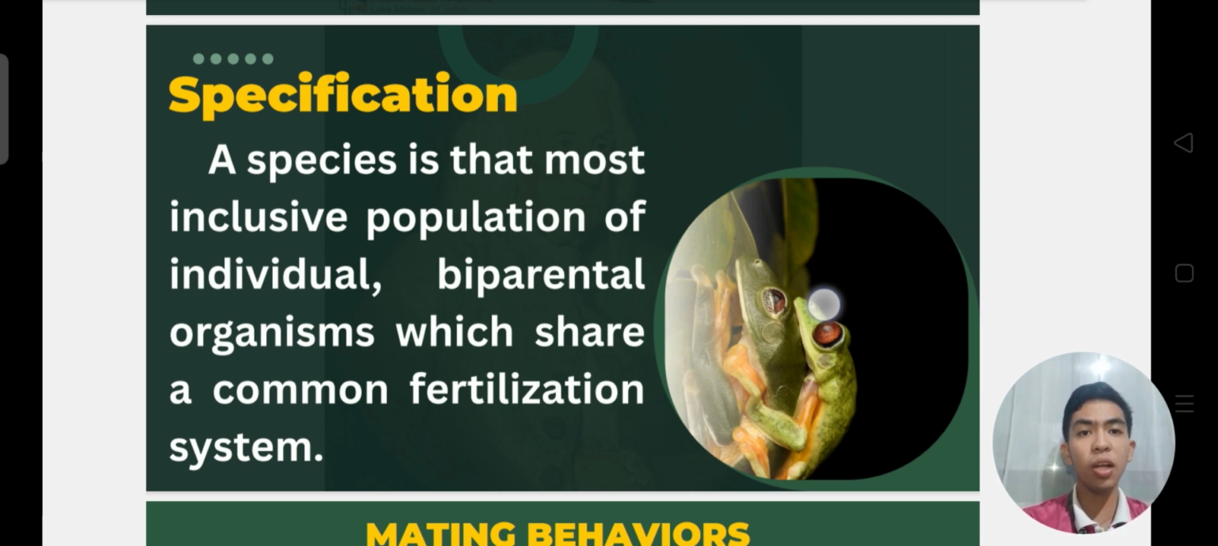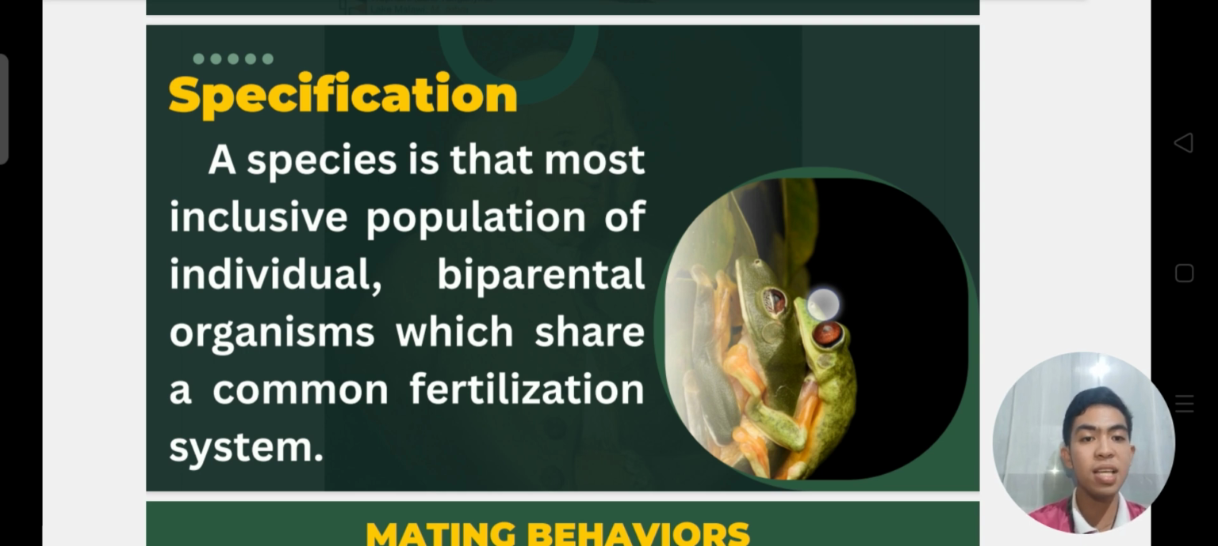So, by parental means that reproduction involves only two parents, which is typically the male and the female, contributing genetic material. And for the sharing of common fertilization, it refers to the way reproduction happens, on how the egg and sperm come together. So species are grouped based on compatibility aning nga system.